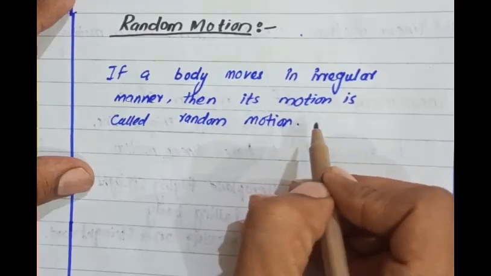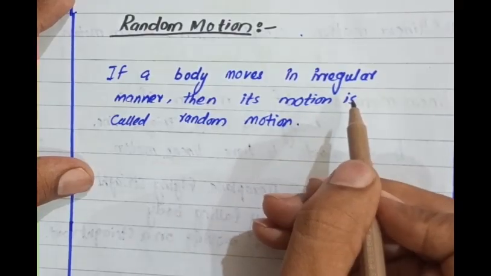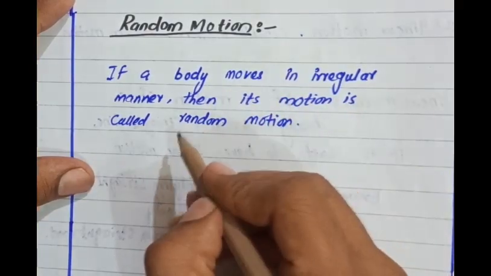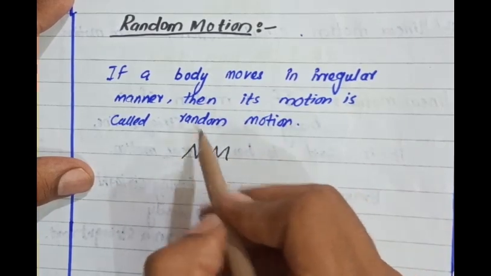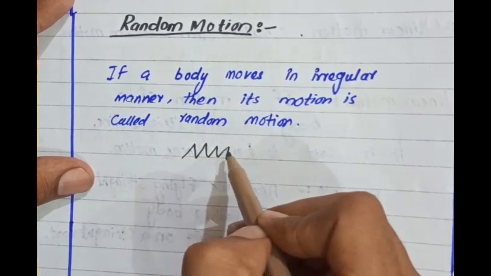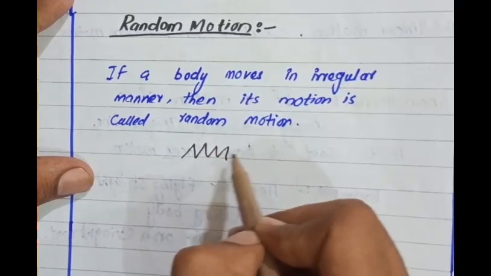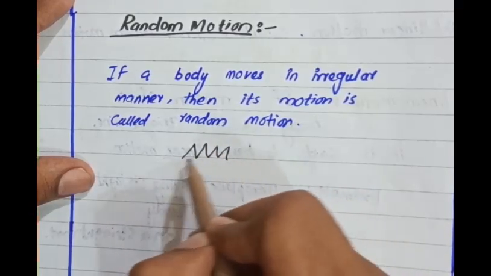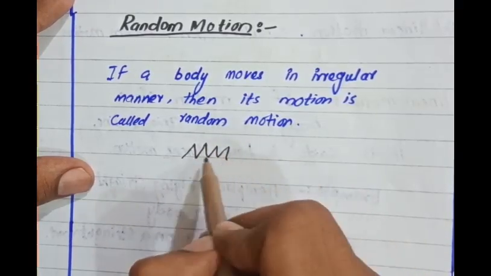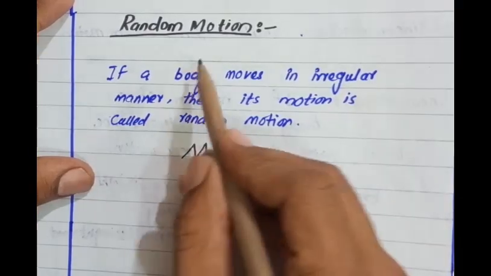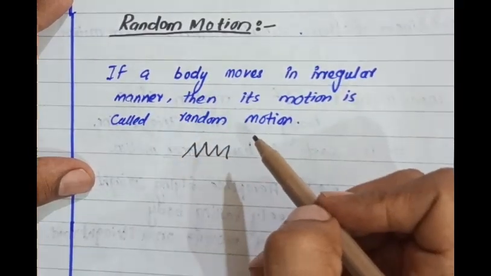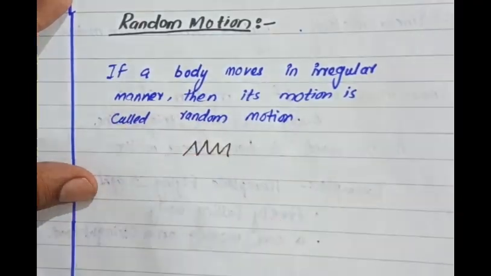The motion is not in a circle and not straight; it is in a zigzag manner.